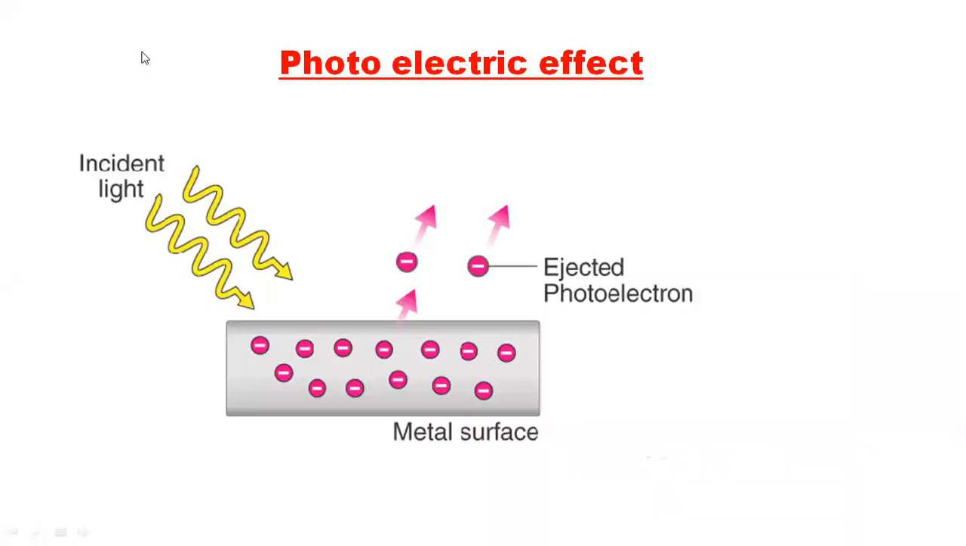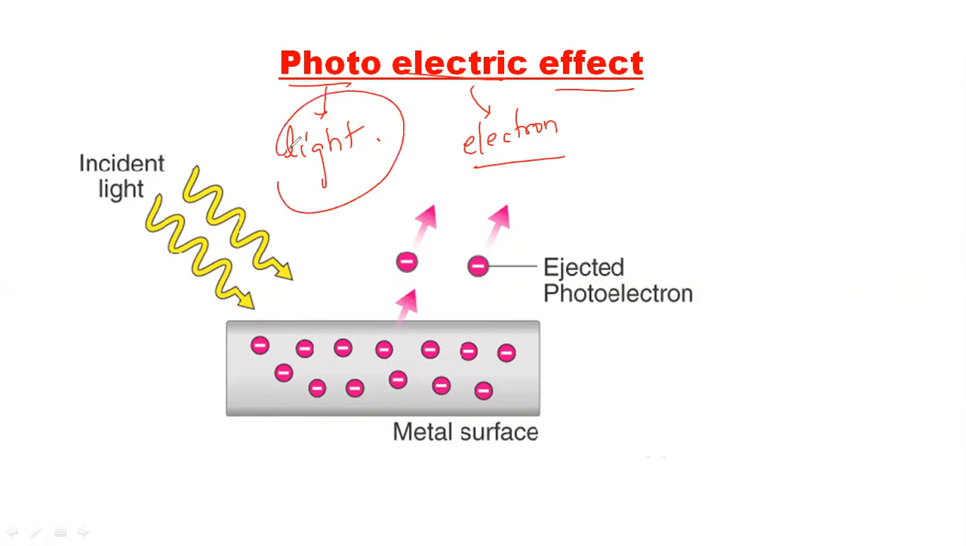So photoelectric effect, what does it mean? Photo, nothing but it is light. Everyone knows that photo means light. So light and electric. So it is related with electrons or electricity, and it is effect. So because of light, there is an effect on the electrons here.